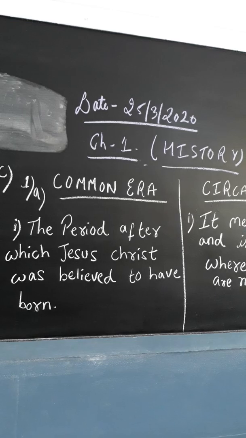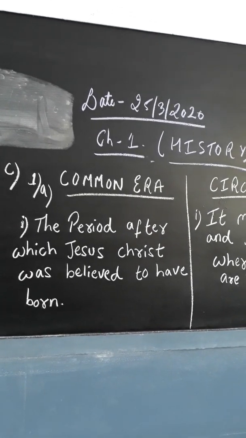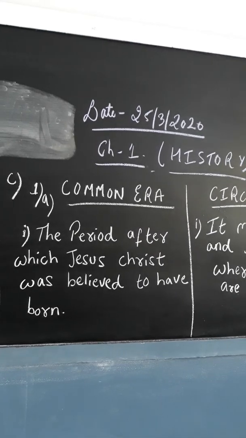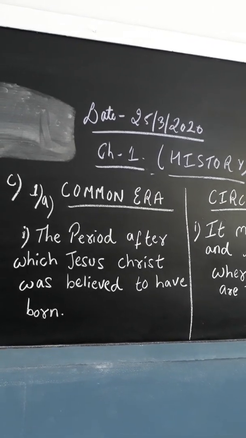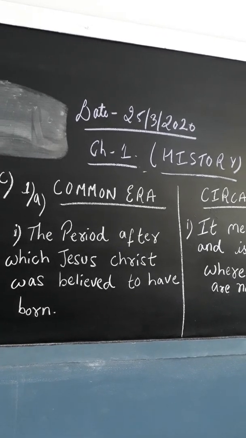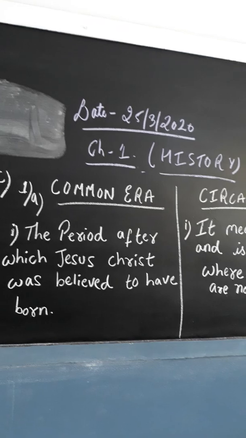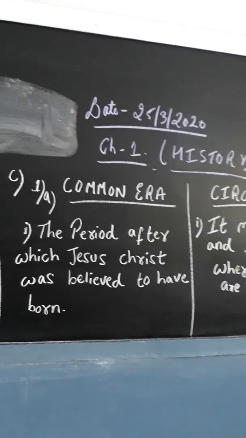As we are learning about history, so when you start with question number A, that is from the fill in the blanks, you should write about the date whenever you are starting your work. Then you begin with chapter 1 and you write that subheading, that is history, and you write the heading, that is where, when and how. Okay, then you start with your fill in the blanks.